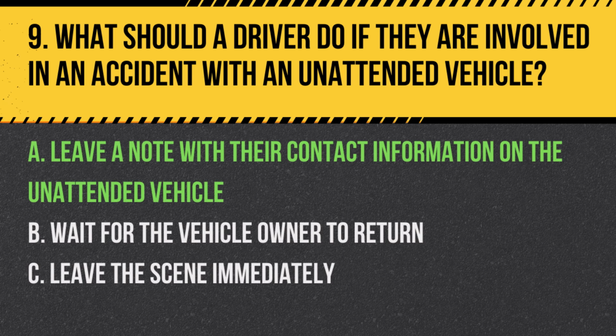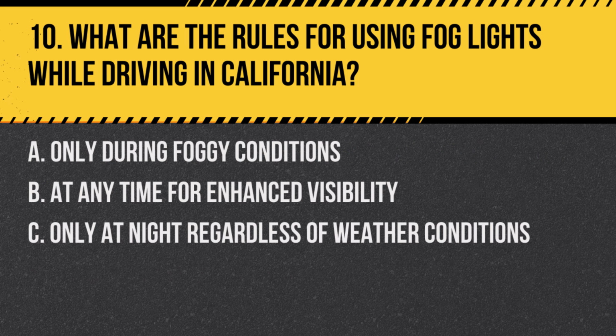It's important to leave your name, contact information, and a brief description of the incident. Question 10. What are the rules for using fog lights while driving in California? A. Only during foggy conditions. B. At any time for enhanced visibility.